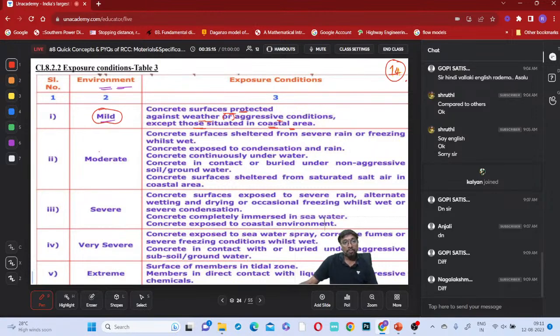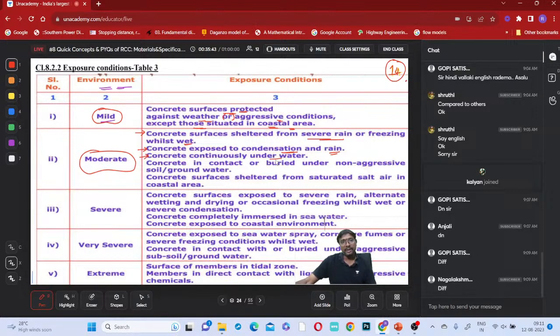Now, moderate exposure condition. What is it? Moderate. Concrete surface is sheltered from severe rain or freezing while wet. It is protected from severe rain and freezing, but concrete is exposed to condensation and rain. Normal condensation and rain is possible, but severe rain it is protected from.